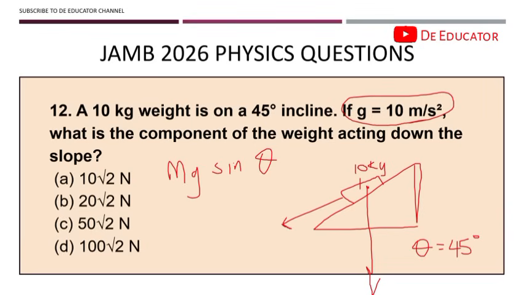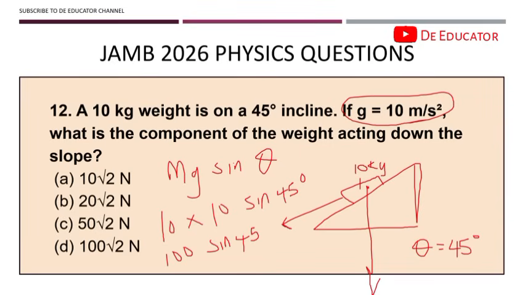So what is m? M is 10, right? So we have 10 times 10 times sine 45 degree. All right, so 10 times 10 is equal to 100. So we have 100 sine 45 degree. Now, you should take note of this.